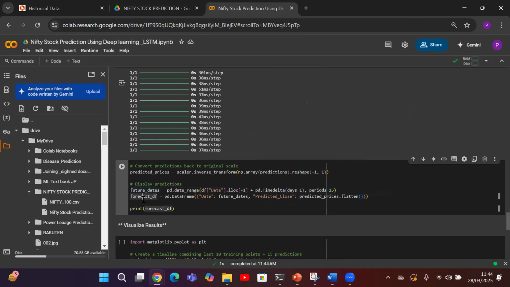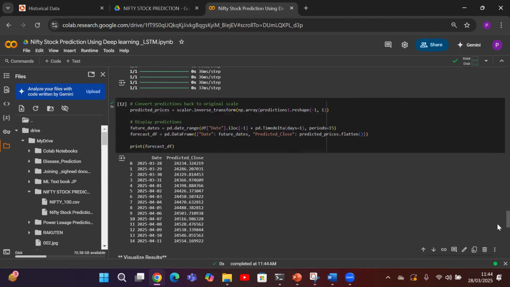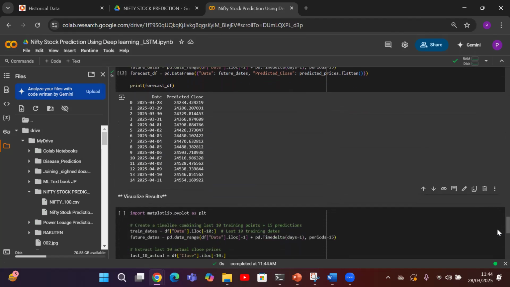After that, it is going to forecast into a pd.DataFrame. It's predicting the close price and finally printing the prediction for all 15 days. You can see here, starting from today, the predicted price goes up to April 11, 2025. So the exact prediction is here.